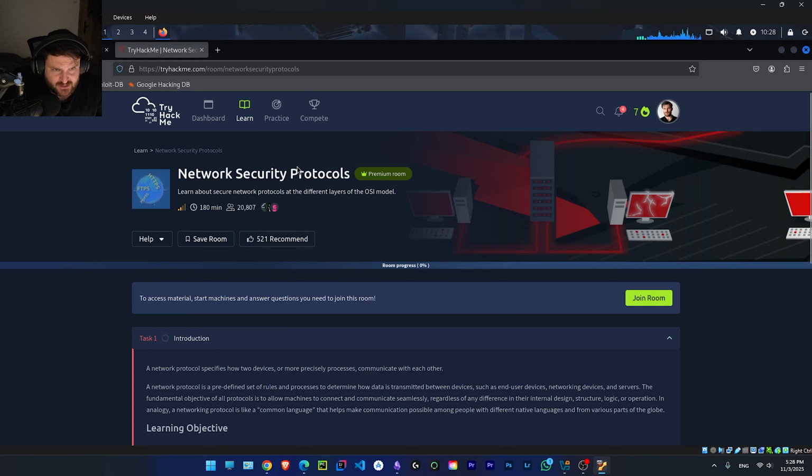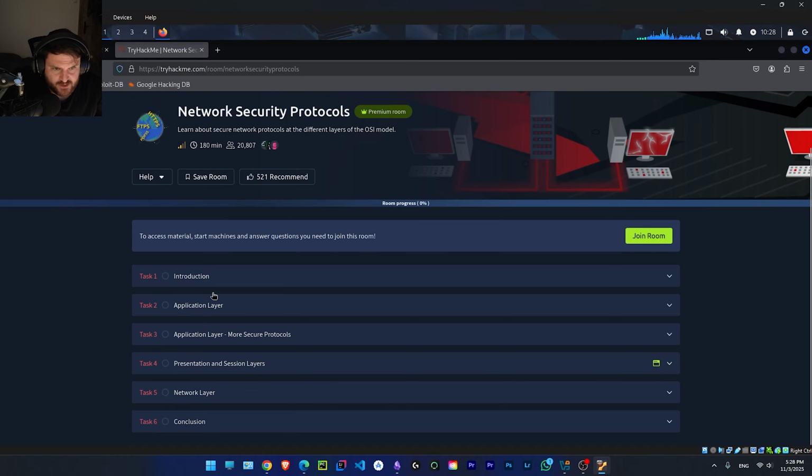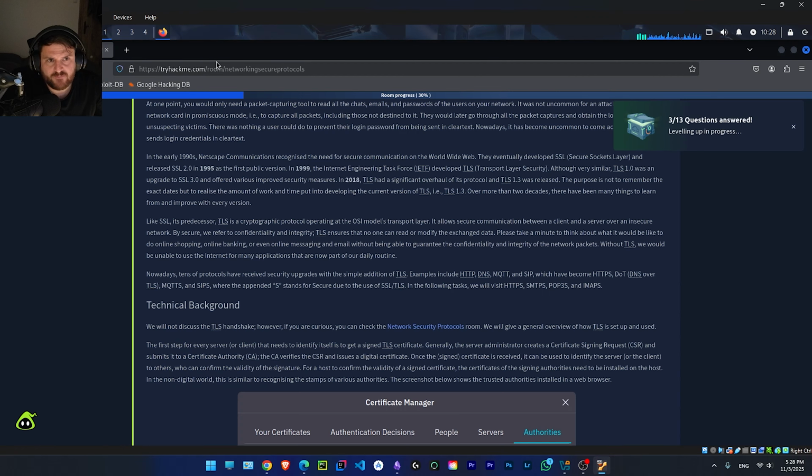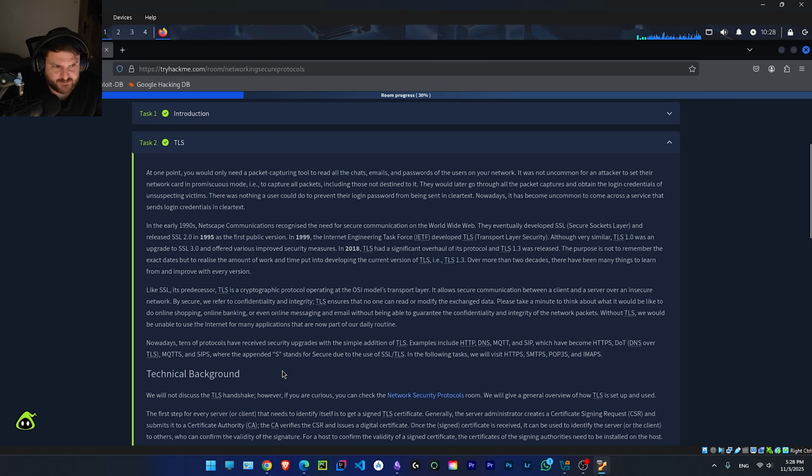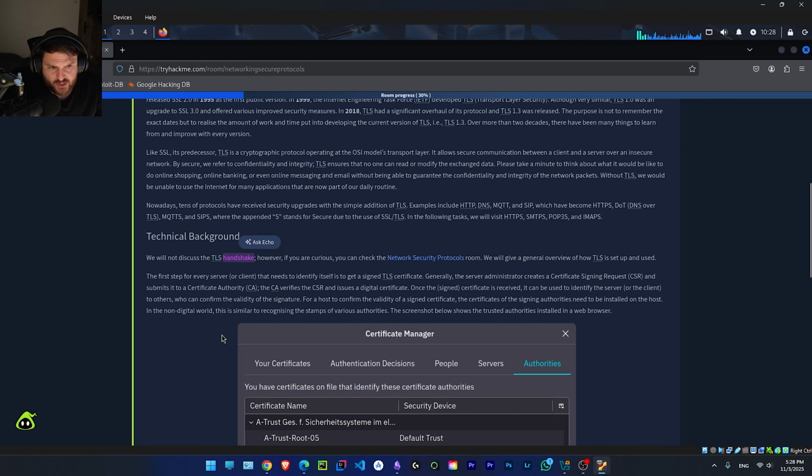All right, so as you see, in the network security protocols we have this room. Learn about secure network protocols at different layers of the OSI model. So basically in here, you can see the application layer, the presentation and session, and then network. They choose random protocols, and it's a medium room. This room is recommended by TryHackMe if you want to learn more about TLS, and more specifically the TLS handshake, how it is done. Awesome.